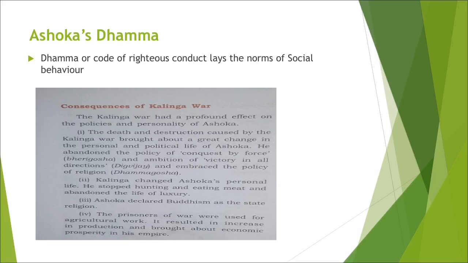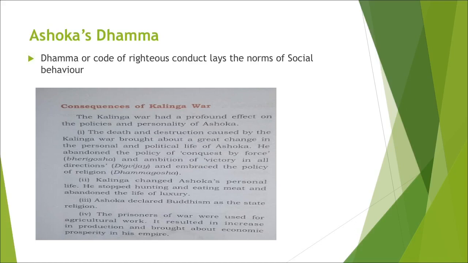Now, Ashoka's Dhamma. A question must be rising in your mind: what is Dhamma? Why did Ashoka adopt this policy of Dhamma? It was because of the Kalinga War and its consequences. He wanted to be a Digvijayi, that is, victorious in all directions.